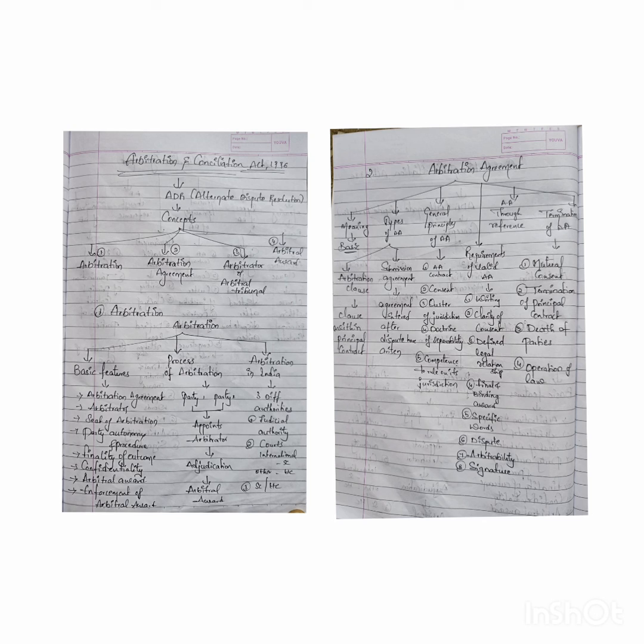Now we have completed the second concept of the chapter, which is arbitration agreement. Coming to the third concept, arbitral tribunal. In this we will be discussing, first of all, meaning. Next, who can act as an arbitrator. Next, appointment of arbitrator and its procedure. Next, number of arbitrators. Next, requirements of arbitral tribunal. Next, duties and liabilities of the arbitrator.